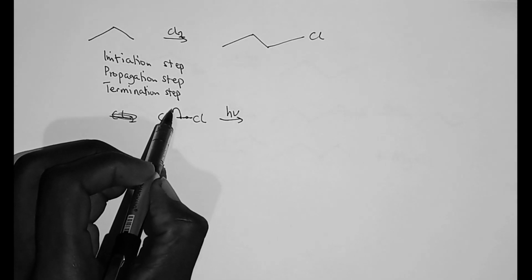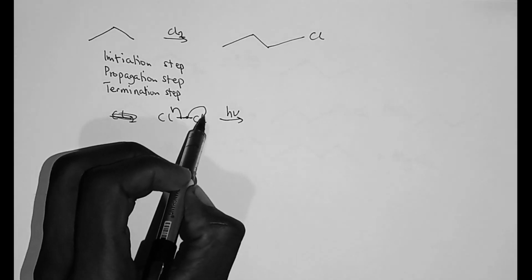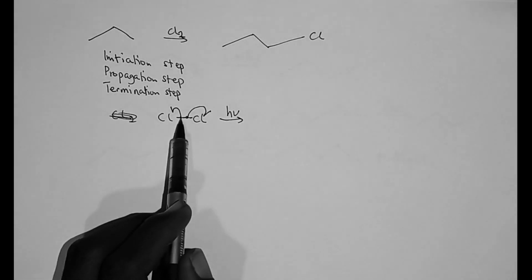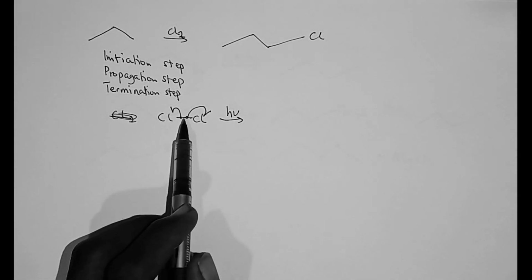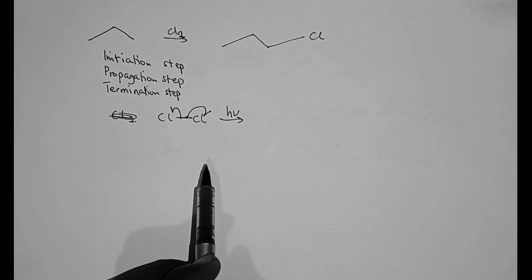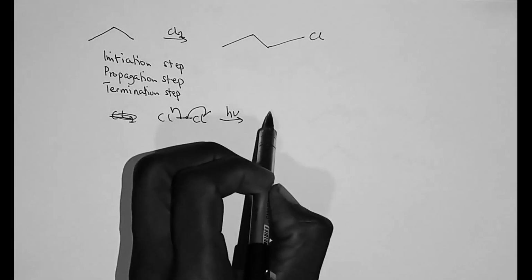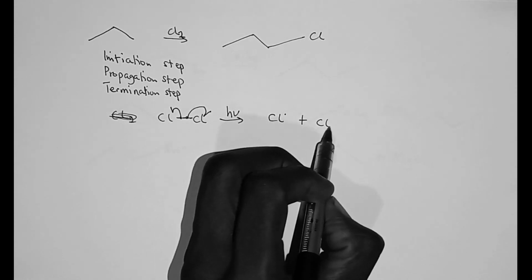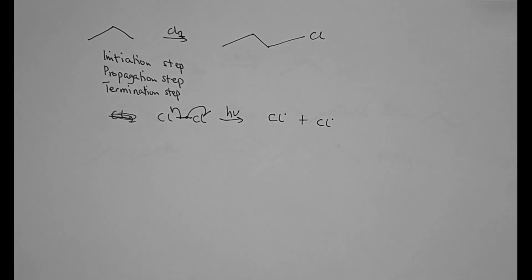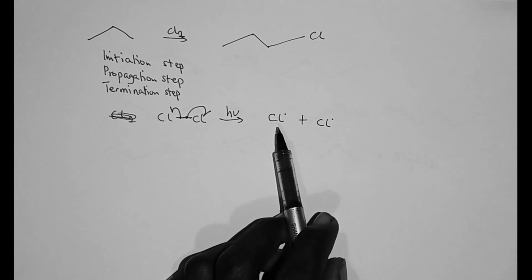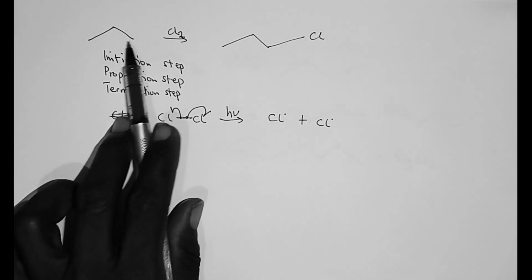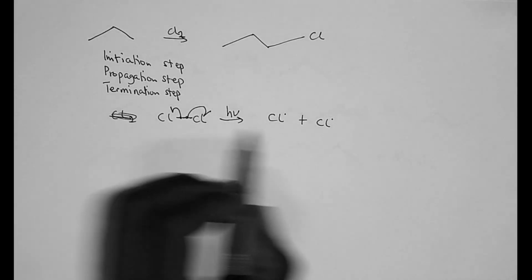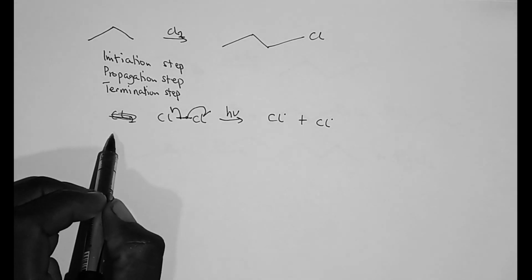So the electrons are cleaved homolytically, such that 1 electron is moved to 1 chlorine atom and the other electron is moved to the other chlorine atom. So at the end of the day, you are going to create 2 chlorine radical atoms. Now, this radical will then come and pick a proton. So this is what happens in the initiation step.